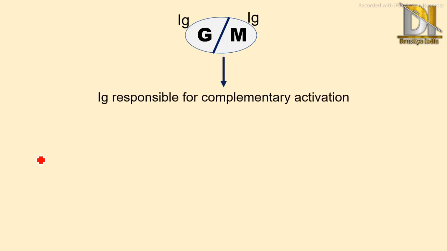So 2 important points we will discuss here. First, remember GM means IgG and IgM. Just remember one trick, general manager, GM, gives complement, means these are the antibodies responsible for complement activation, IgG and IgM. General manager gives complement. Just remember this, it will help you remember for a long time.